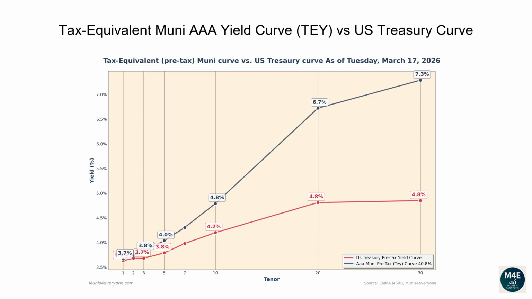Observing the current graph, we can see that currently all the Muni tax-equivalent yields, based off a 40.8% tax rate, are above Treasury yields. When this scenario happens, it may be less convenient for investors to buy US Treasury bonds. For example, if you wanted to buy a 30-year bond, a AAA Muni bond would yield 7.3% compared to a lower yield of 4.8% from a Treasury bond.